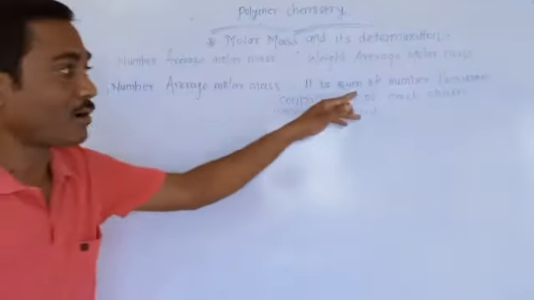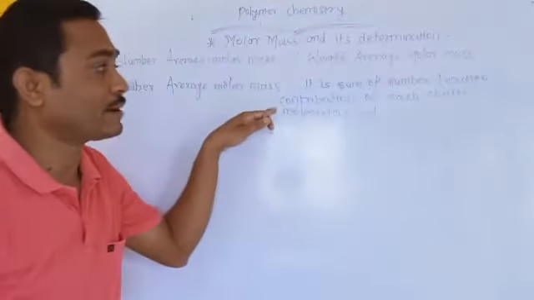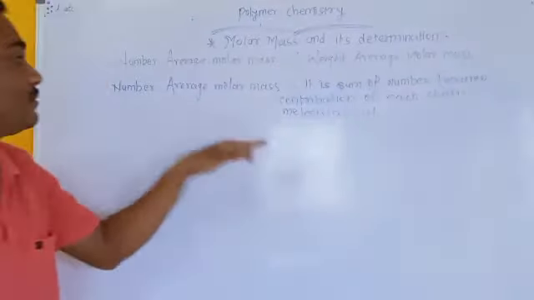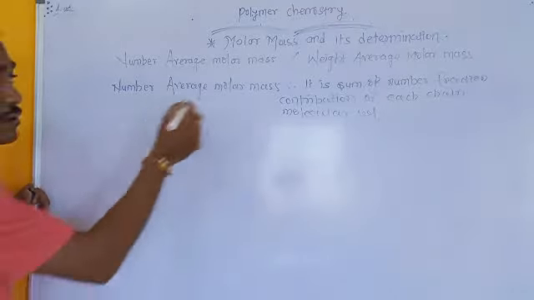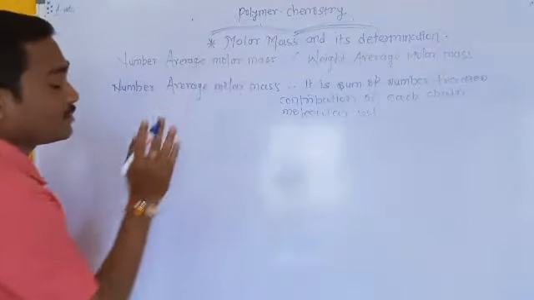It is the sum of number fraction contributions of each chain molecular weight that is known as the number average molar mass.